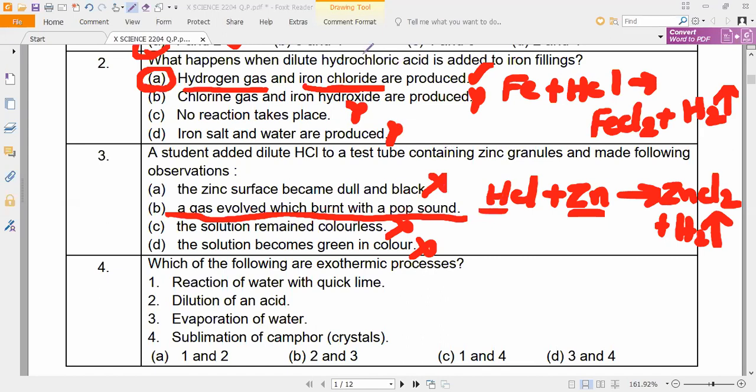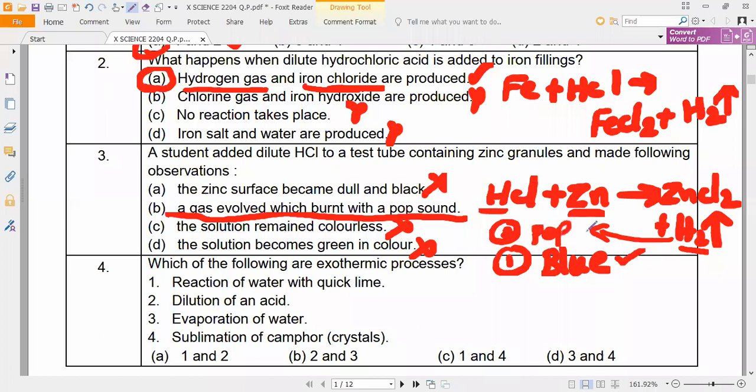Now again I am saying, for testing of hydrogen gas, we have two methods. Method one: if it is pure hydrogen, it will burn with a blue flame, whereas the burning matchstick usually has a yellow flame. Or else if it is impure hydrogen, it will burn with a tup tup sound, which is called the pop sound. So these are the two testing methods to identify whether hydrogen is evolving in a given reaction. Do you understand, everybody?